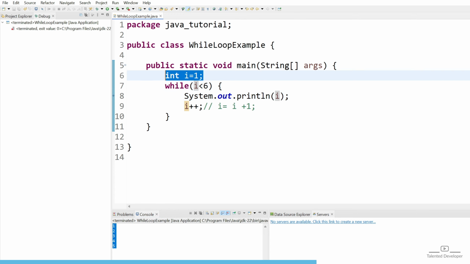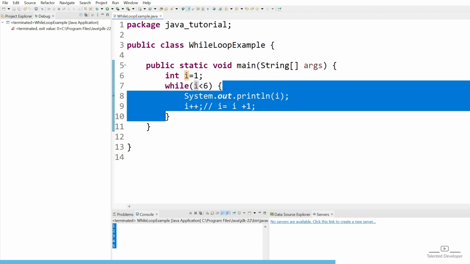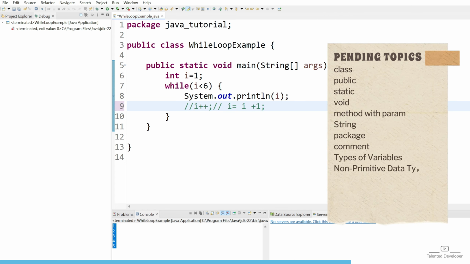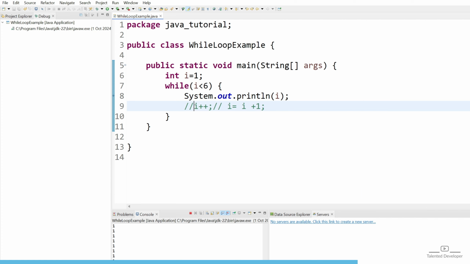So let's try to understand. Here we have initialized i = 1, and here we put our condition with the while syntax: once the i value is less than 6, then please go inside this while loop. And here, after printing the i value, we are just incrementing the i value by 1 using i++. Please remember, if you comment out this line, that means if you forget to increment by 1 or 2, then you can see the i value stays 1.